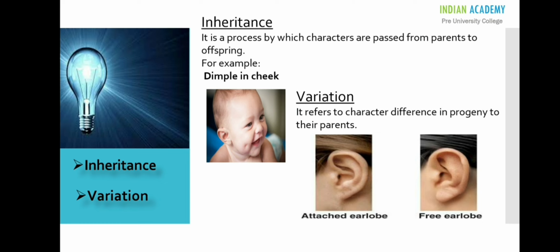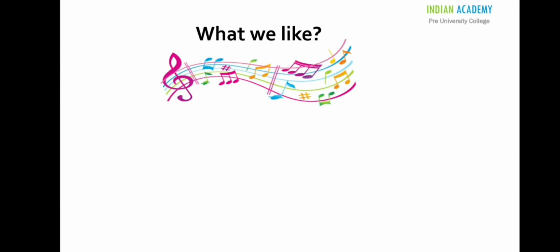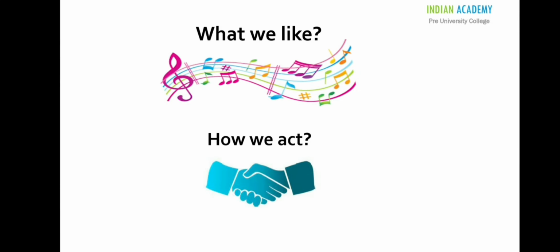Remember, parents with free earlobes can give birth to a child with attached earlobe. Here we can see different characters in two generations. You can check whether your earlobes match with your parental generation or not. It's not one trait as such. We may show differences in our hair color, blood group, what we like, and how we act.